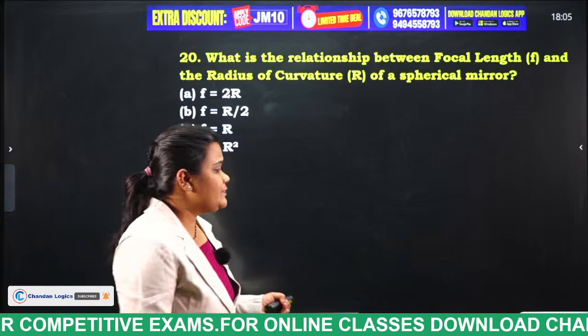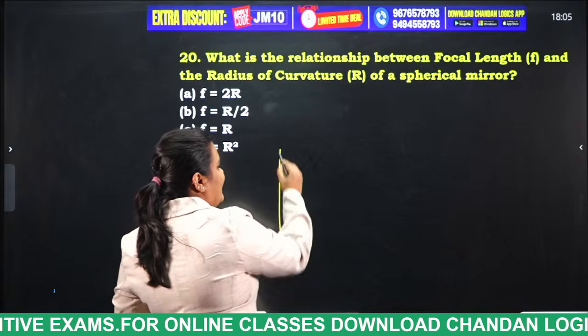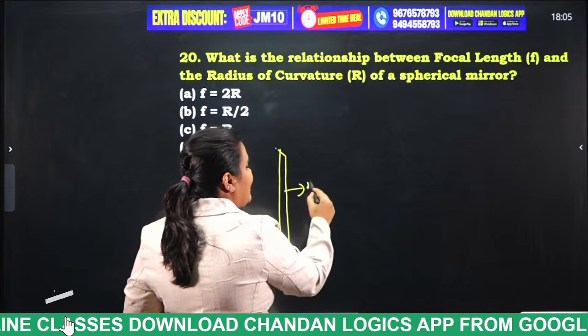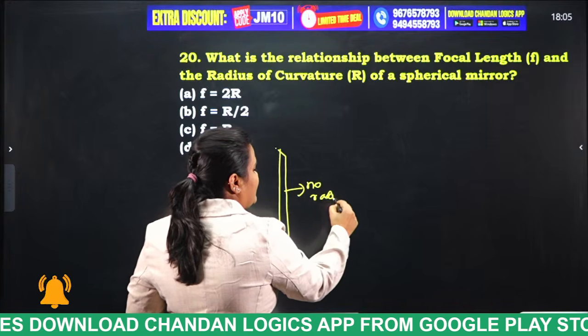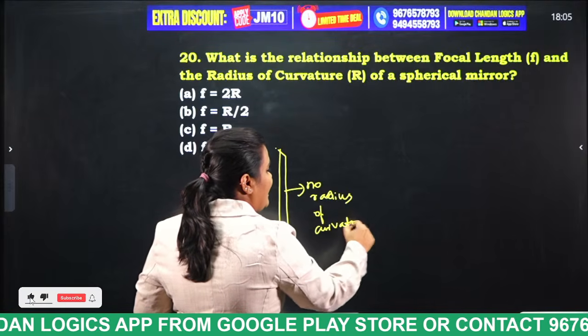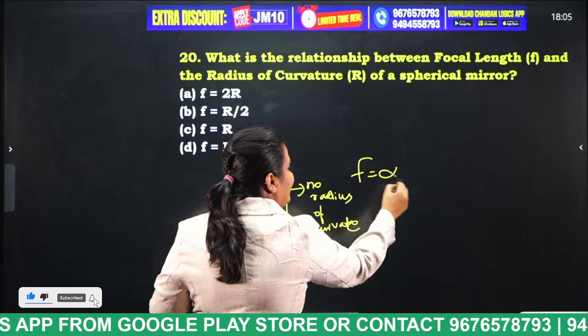What do you mean by spherical mirrors? This is a flat mirror, right? So, for the flat mirror, there is no radius of curvature. For the flat mirror, as there is no radius of curvature, what is the focal length, students? Focal length will be infinity.